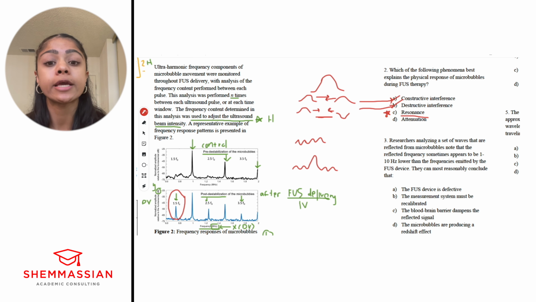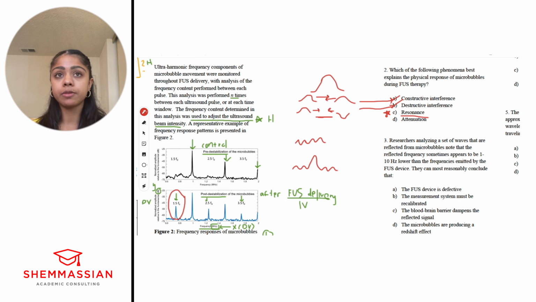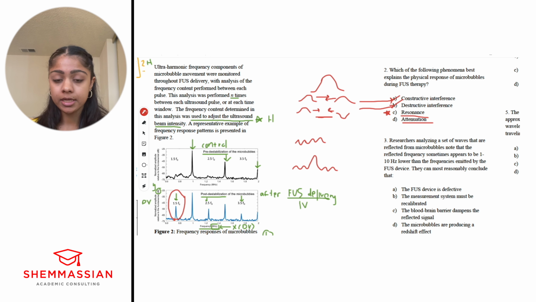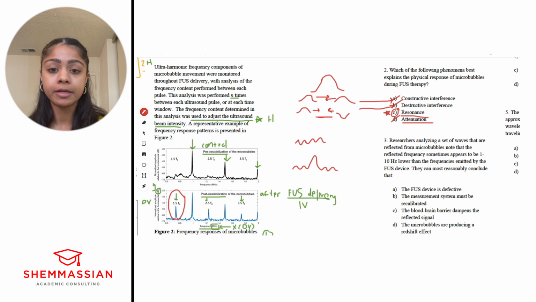But we want to make sure to look at all of the answer choices before we choose something. So attenuation. What is that? That's going to be a dampening, right? A decreased intensity of a wave due to a disturbance, due to traveling through a medium. That is, again, not what we're seeing here. If anything, there's an increase in intensity, right? That we use amplitude to measure. And so we're not seeing that. And so just going through all the answer choices, it looks like resonance is going to be the best answer here.